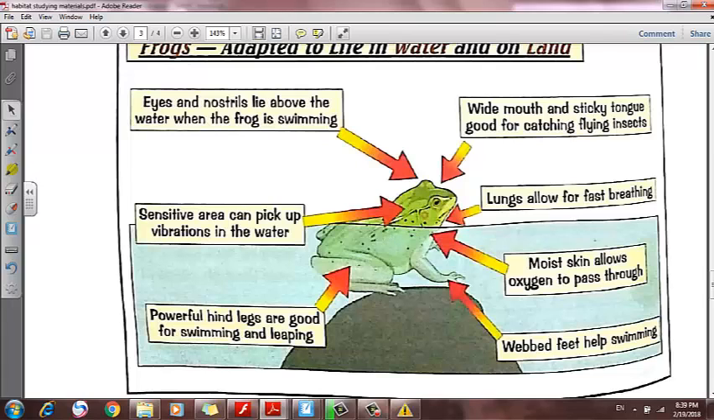Its skin can allow oxygen in. Moist skin to allow oxygen pass through. Webbed feet for swimming. Strong hind legs to jump. Sensitive area in its body to feel vibration in water, so it can save itself from enemies or from wild animals, and it can find prey.